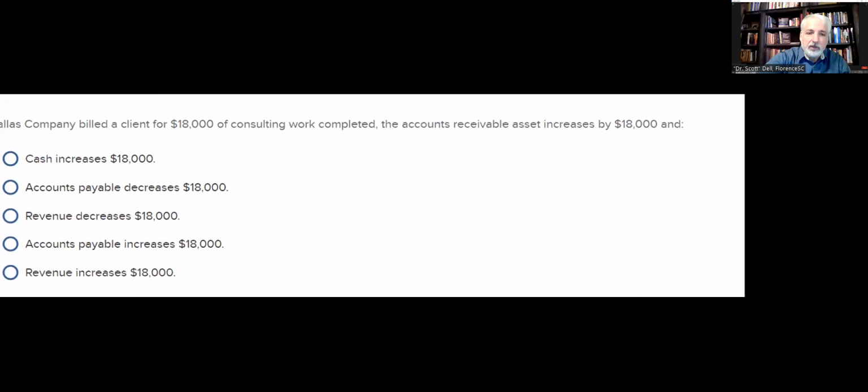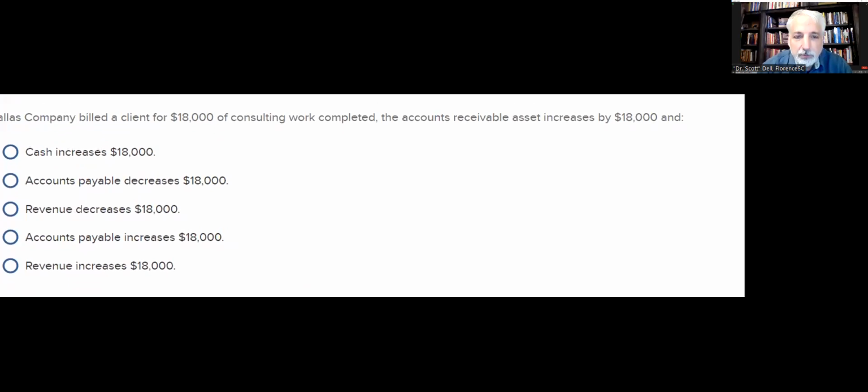Next question. If Dallas company billed a client $18,000 for consulting work and completed the accounts receivable asset increase by 18,000. So what's this telling us? They bill a client for 18, the accounts receivable increases by 18, which means we didn't get cash. We sent them a bill. So assets are up. Does this affect liabilities?